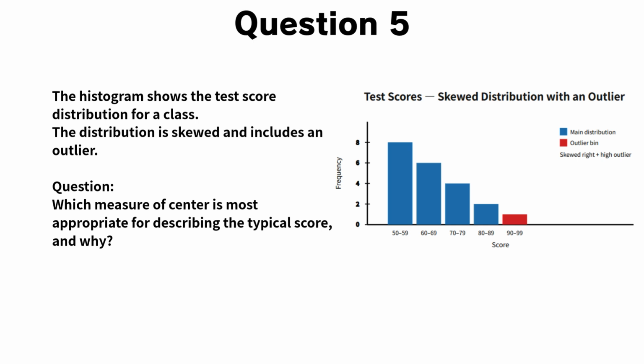As you look at the histogram, notice the overall shape of the distribution, and also pay attention to the unusually high score on the right side. Take a moment to think about how this extreme value might affect different measures of center.